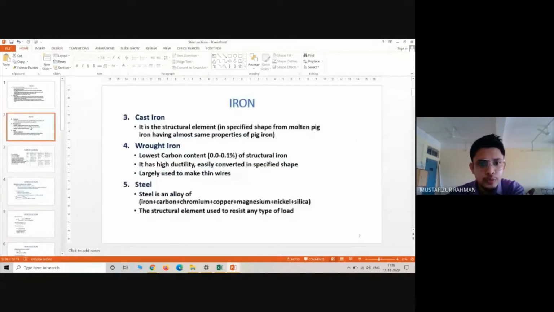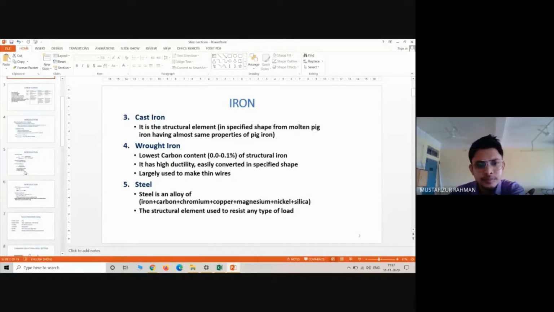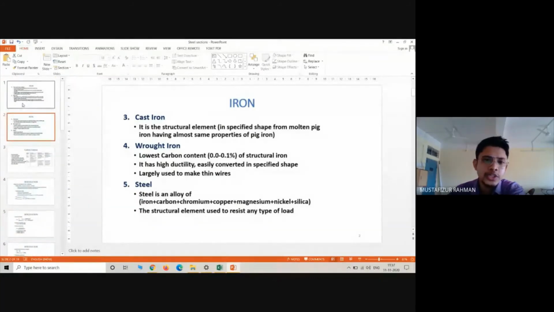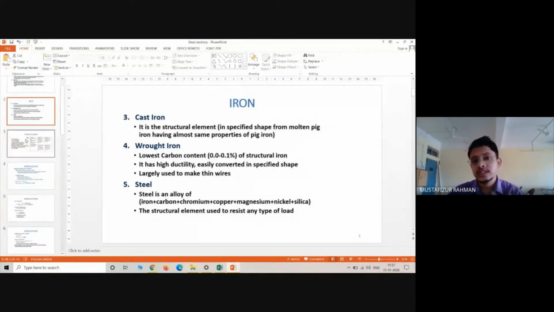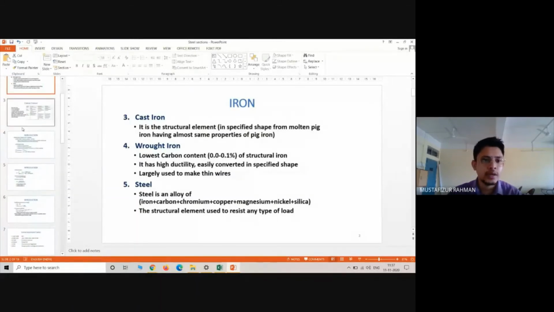The few points that we have discussed are very important for MCQ type competitive examinations. Please try to remember them. Note them down, because they are always asked: what are the different percentages of carbon in different types of steel, what we have in stainless steel, what is the modulus of elasticity of steel, what is the thermal coefficient of steel, what is the thermal coefficient of concrete, and why we use steel as reinforcement in concrete. These types of questions are always asked. Please try to remember those things.